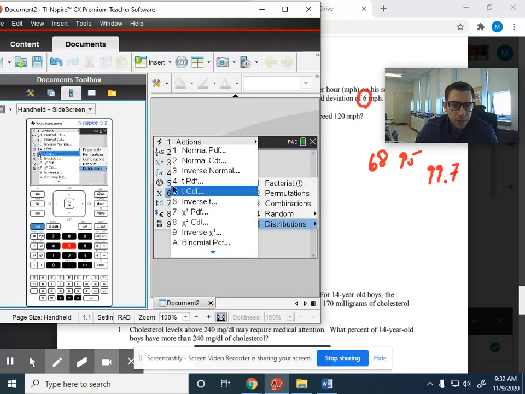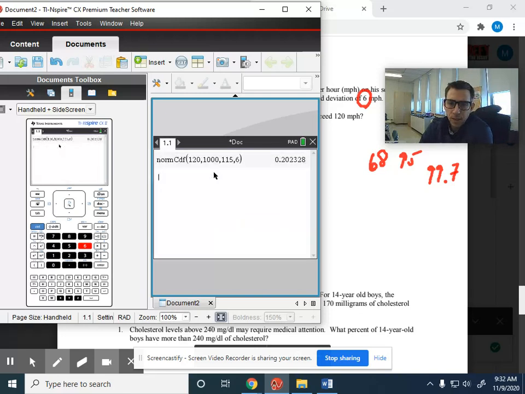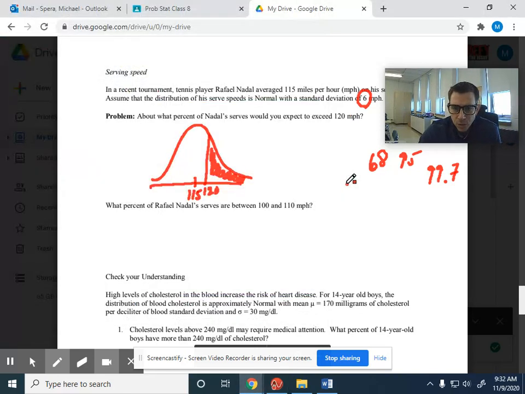So 552, normal CDF. We're told 120 or more, so I'll just put a big number in there for the upper bound. We're told the mean is 115 and the standard deviation is 6. Our answer here is about 20%, and you could say roughly or about 20%.